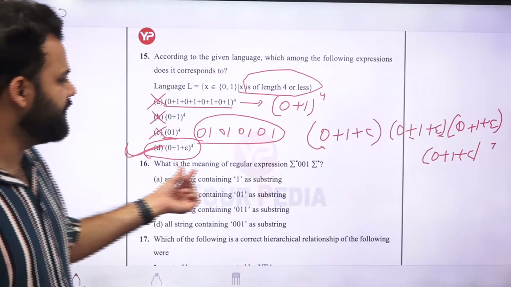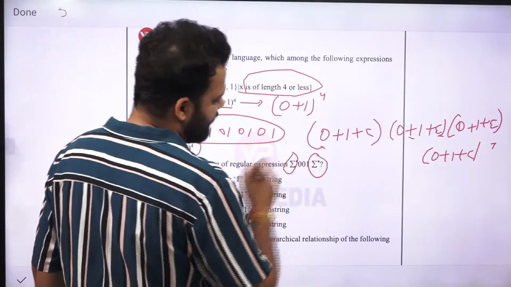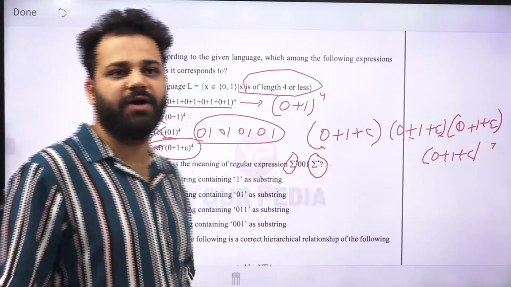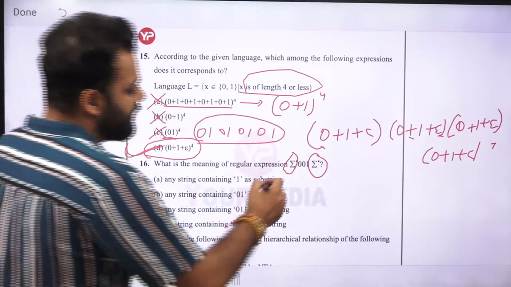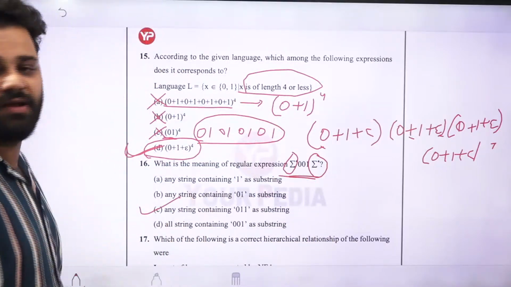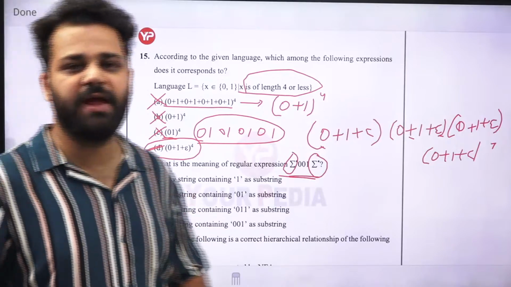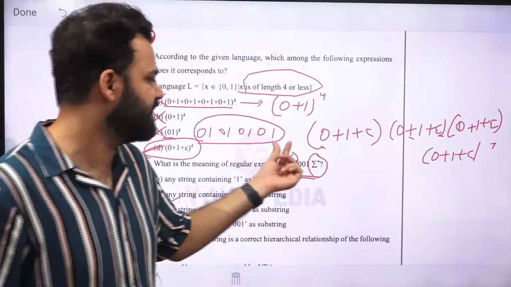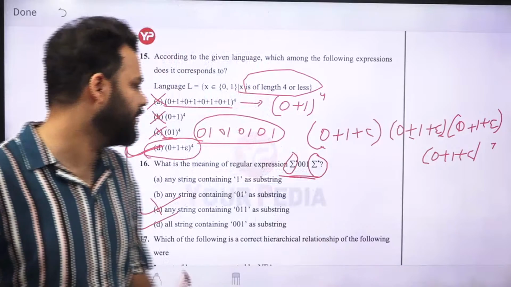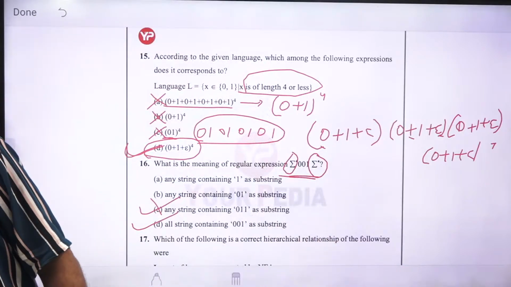Now next is, what is the meaning of this regular expression? So you have (0+1)*, then 0, 0, 1, then (0+1)* at the end. So what will be the answer for this? Containing a substring 0, 0, 1. So option D will be the correct answer, as it will be having 0, 0, 1 as the minimum string. After that anything can come, and before that anything can come. So it will be having 0, 0, 1 as its substring.